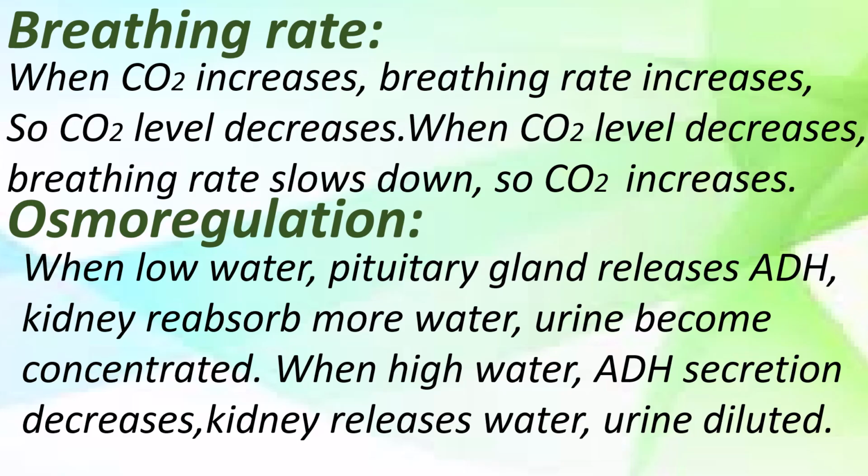Urine becomes concentrated. On the other hand, when there is high water in our body, ADH secretion decreases, the kidney releases more water, urine is diluted, and the amount of water is regulated in our body.